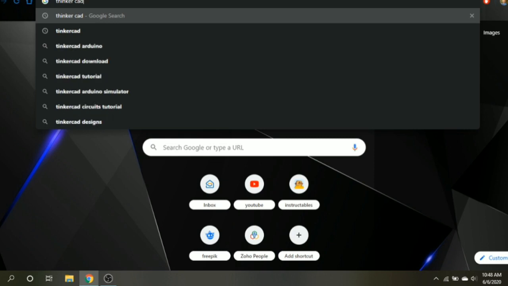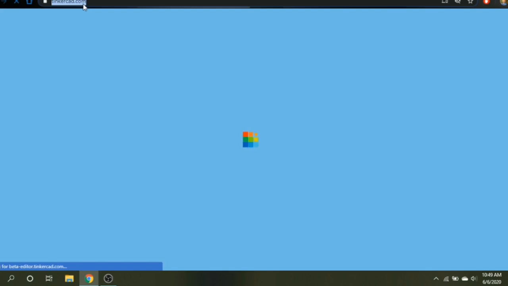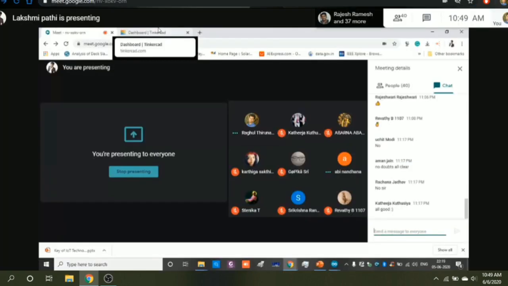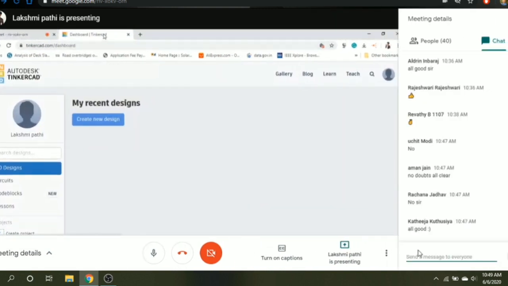Once Rahul posts the link, don't try it yourselves yet. Once I have done the program, you can try by yourself. Until then, just listen to what we have done with that. Okay, clear? So this is Tinkercad.